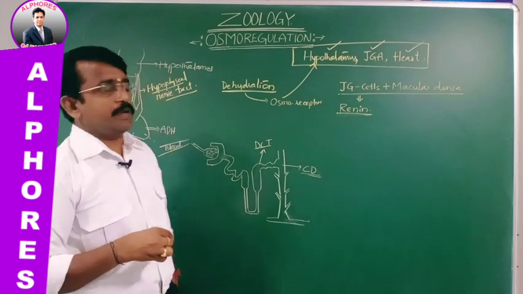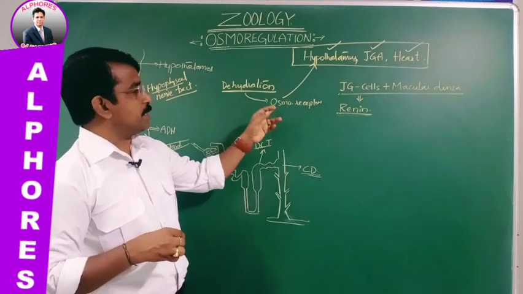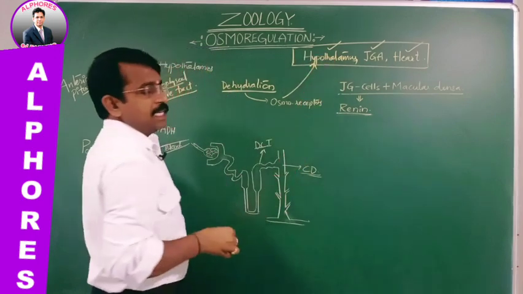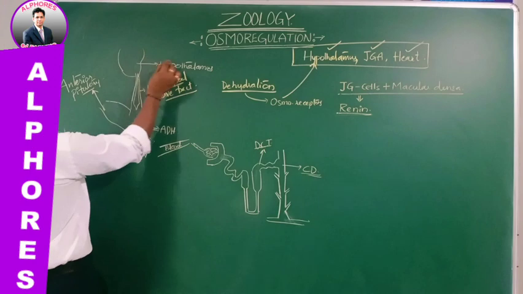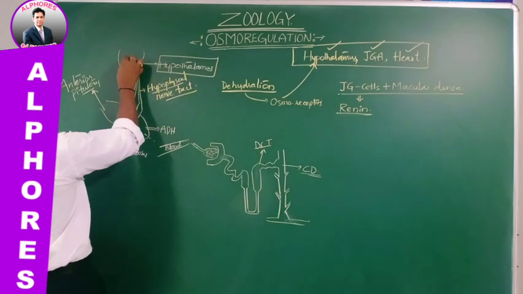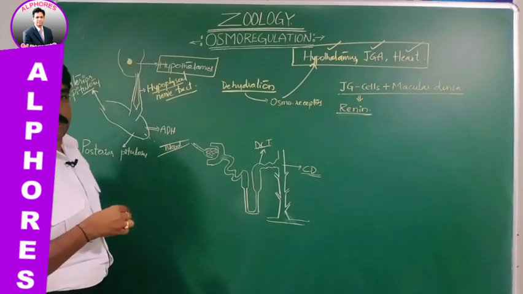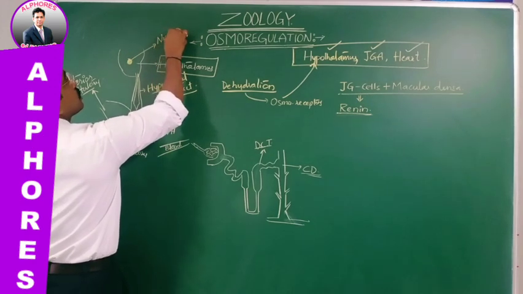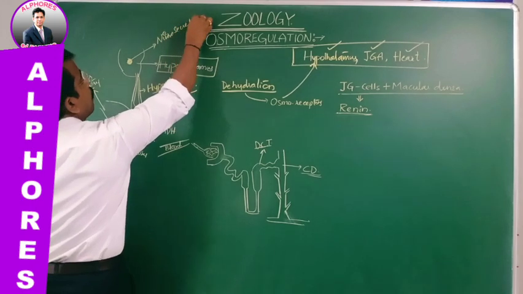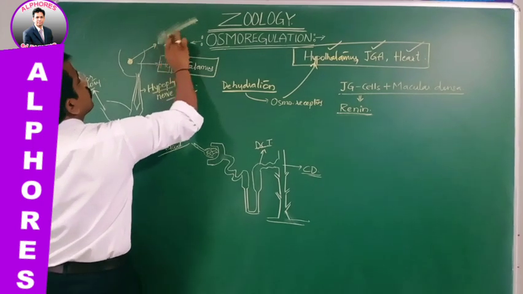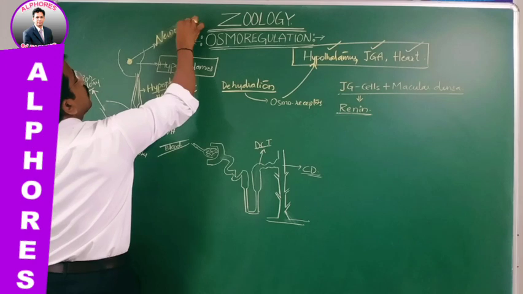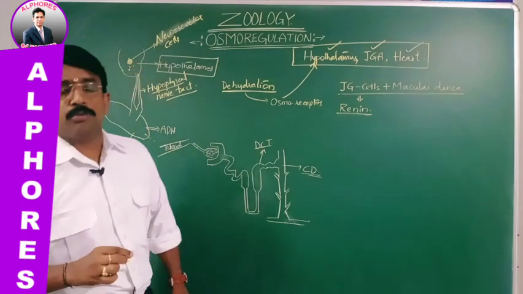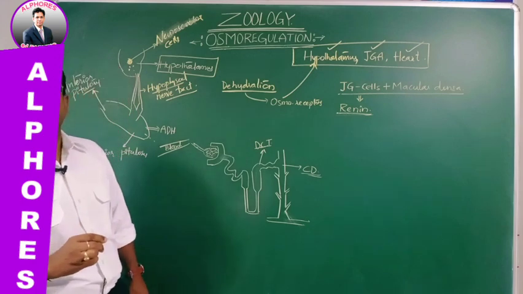In the hypothalamus, neurosecretory cells are present, and these neurosecretory cells are also named the nucleus, which release the hormone named antidiuretic hormone, or vasopressin.